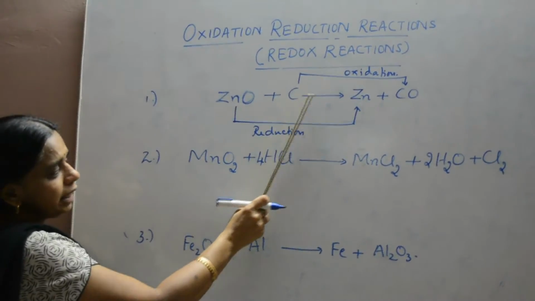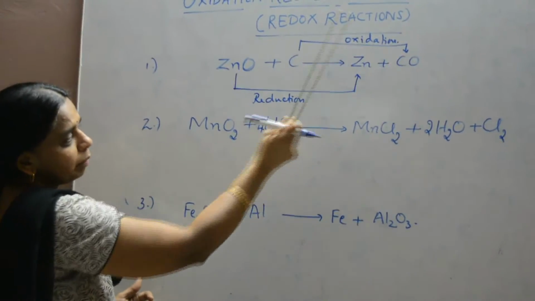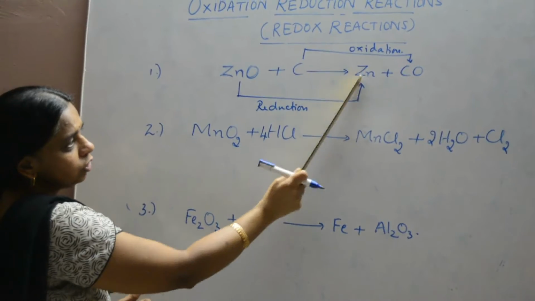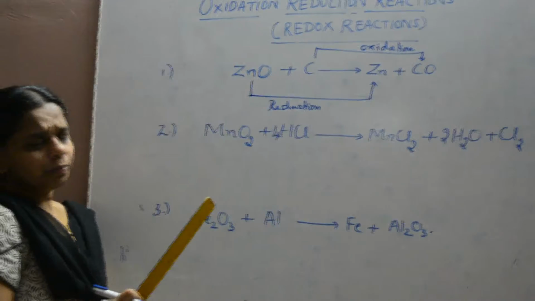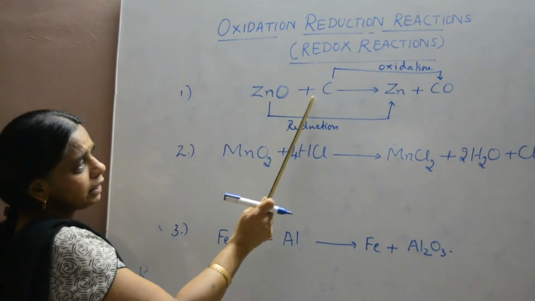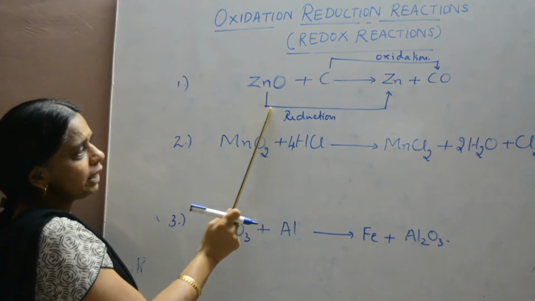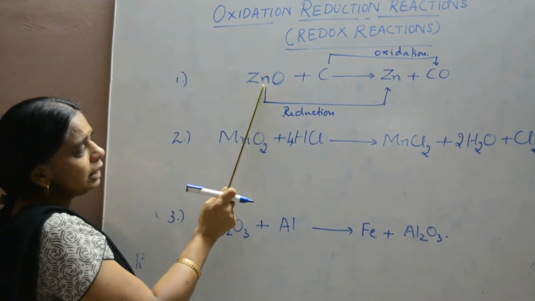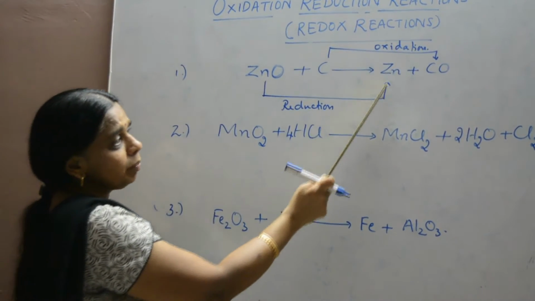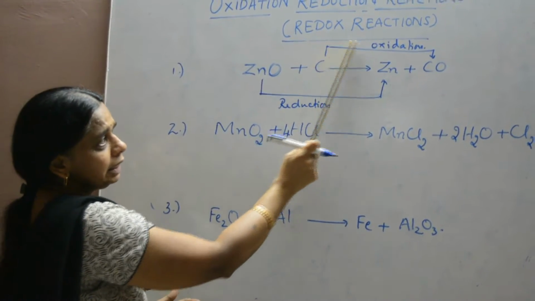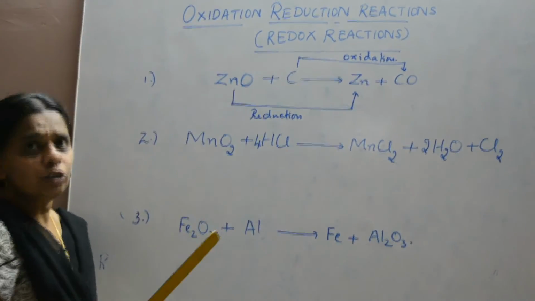Then which is the oxidizing and reducing agent in these reactions? I told you earlier, carbon is oxidized to carbon monoxide. Zinc oxide is reduced to zinc now. So one which gets oxidized is always a reducing agent. One which gets reduced can always be an oxidizing agent. So zinc oxide is reduced to zinc, so we can call zinc oxide an oxidizing agent. Oxidizing agent always gets reduced by itself. And carbon is oxidized to carbon monoxide, so carbon is always a reducing agent.